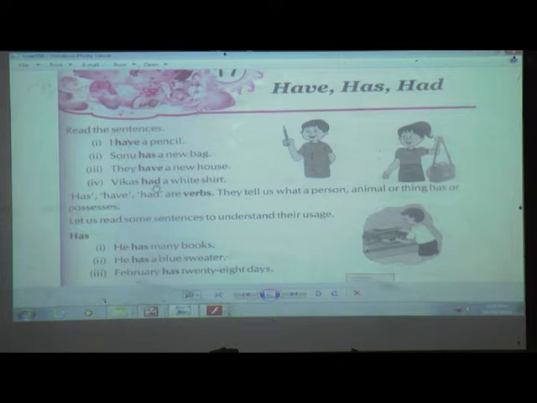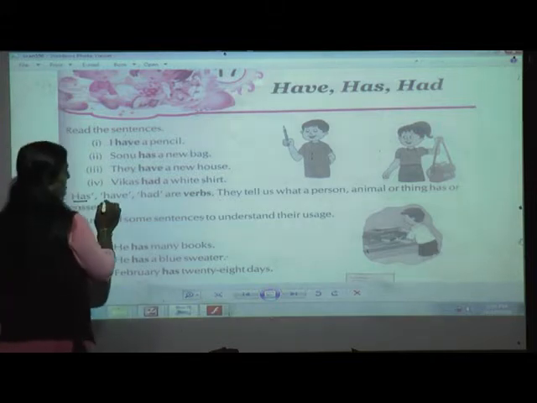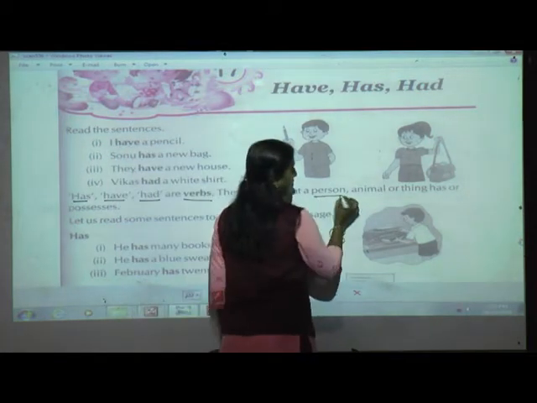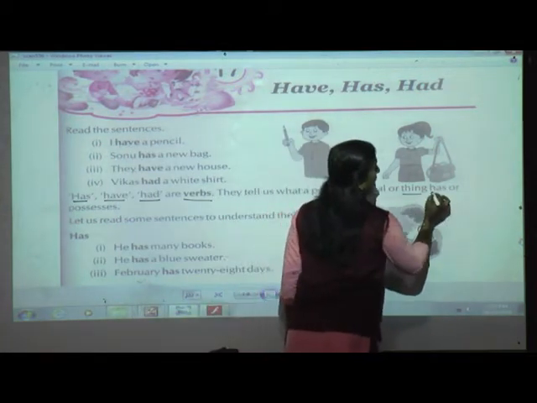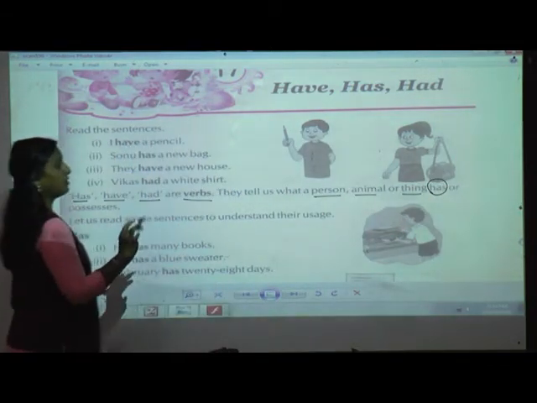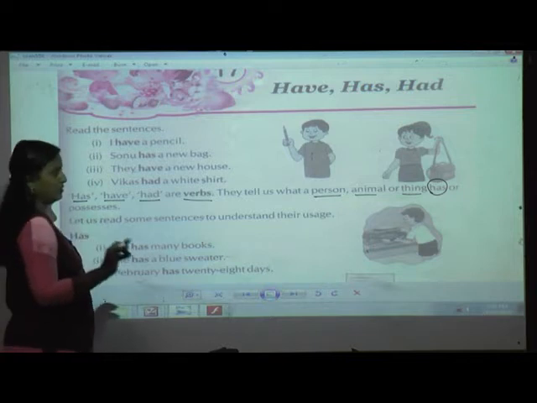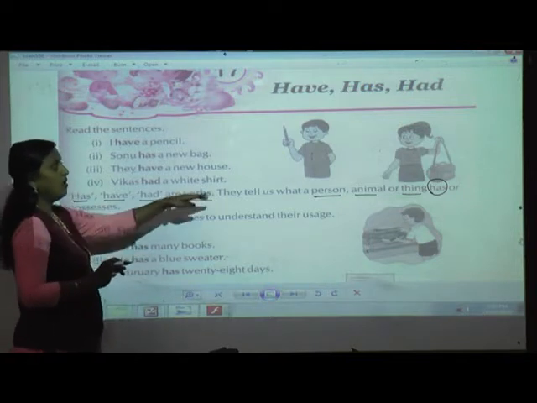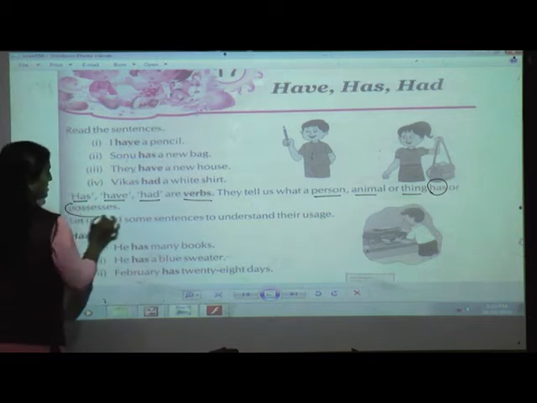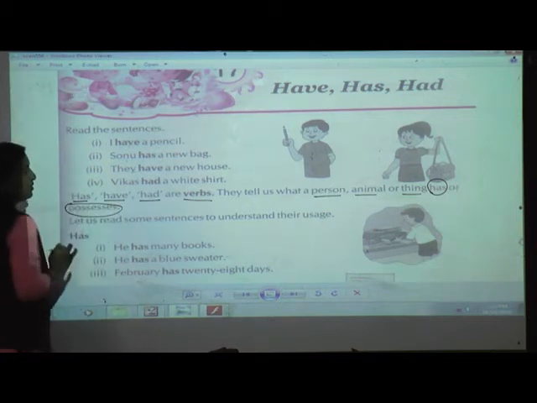So that tells us what a person, animal or thing has or possesses. Can you see here? These words has, have, had, they are all verbs, and they tell us what a person, animal, thing has. As we have learned in the last lesson what a person, animal or thing is, in this lesson we are learning what a person, animal or thing has or possesses, the things which belong to them.